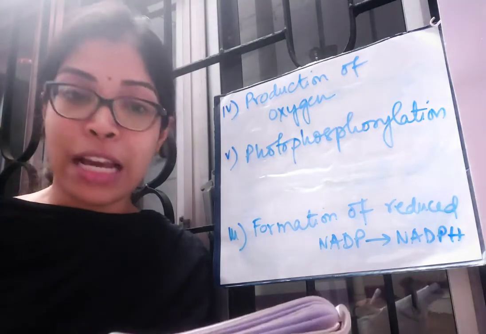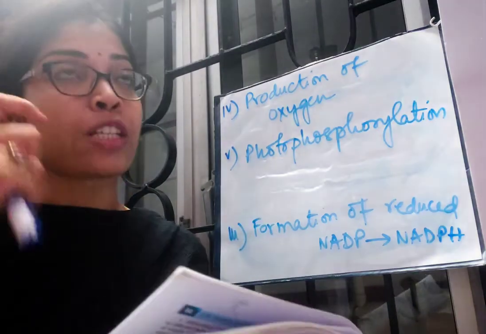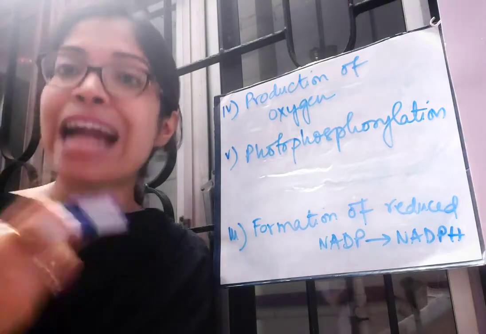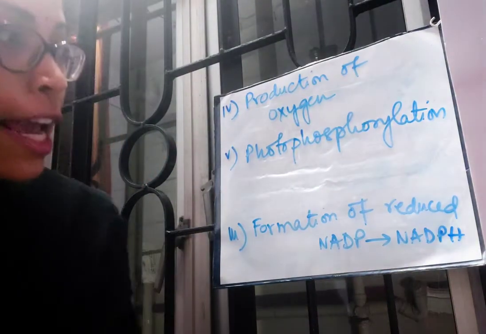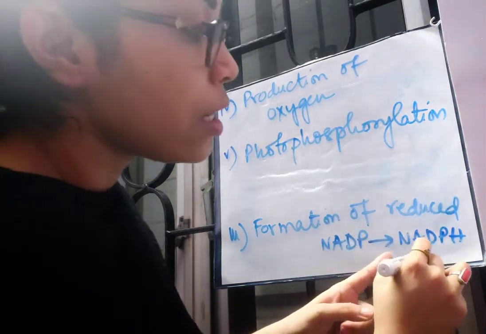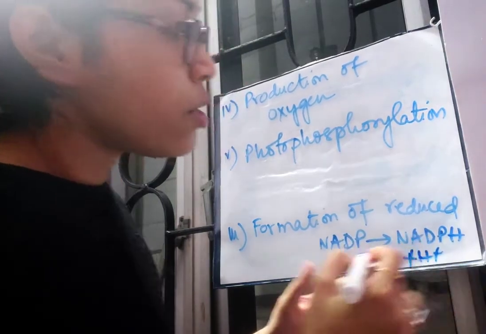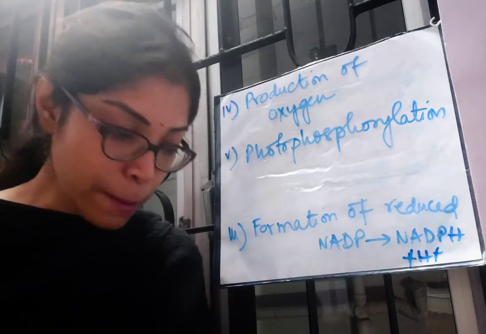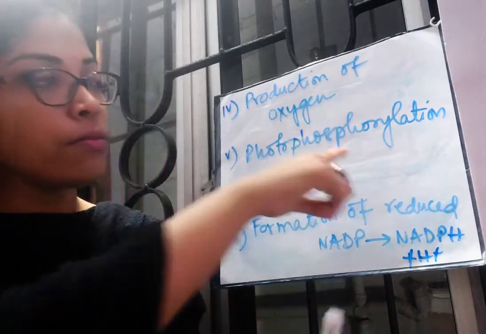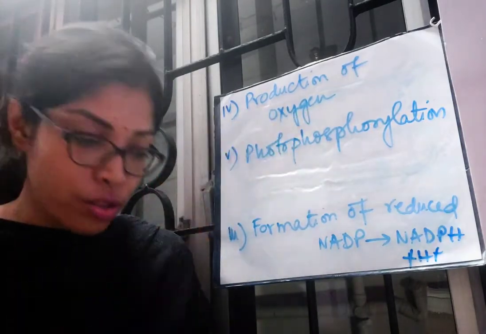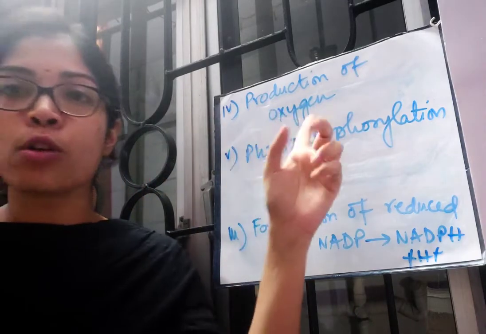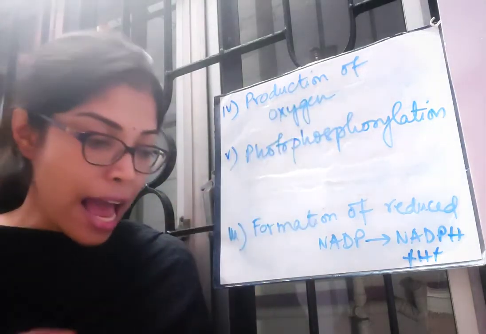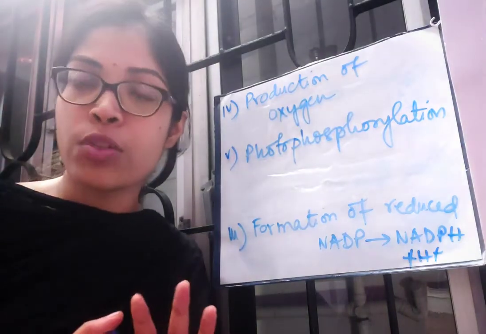The end products of light reaction. Now we will talk about what products we are getting at the end of the light phase: NADPH2. Here NADPH will combine with another H plus and it will become NADPH2. And oxygen, that is production of oxygen, and H2O is also formed, and ATP, that means adenosine triphosphate.